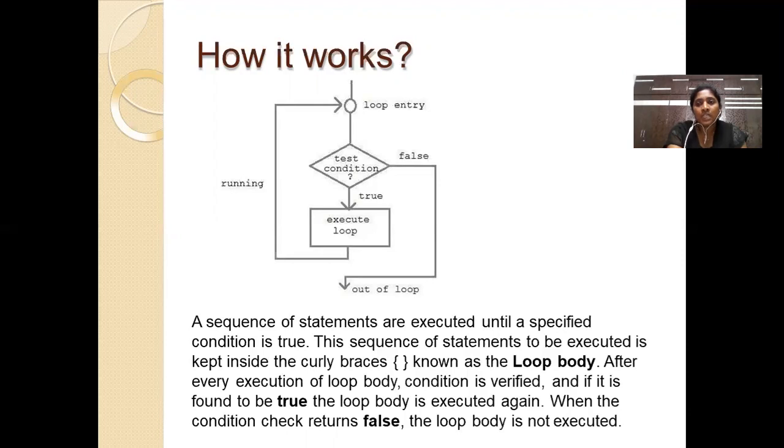This is a simple flowchart which describes how a loop will be evaluated. First, any looping program will have the initialization part. Then a condition is checked. The condition gives only a boolean value, whether it is true or false, or yes or no. If the condition is true, then only the set of statements gets executed. If the condition is false, it just comes out of the loop. This is how any loop in C will be evaluated.